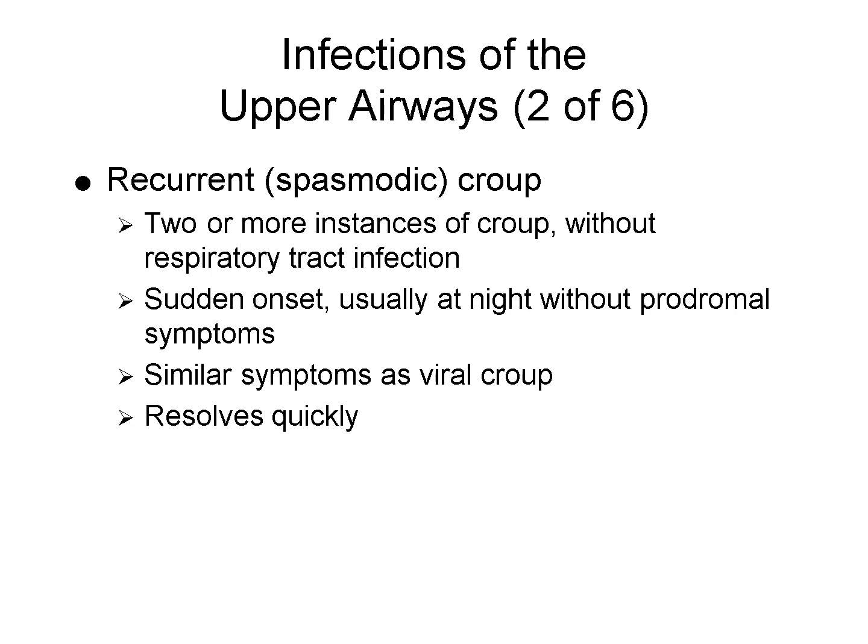Spasmodic croup is a recurrent form of croup that occurs without signs of infection. It typically appears suddenly at night and resolves just as quickly. Though the symptoms are similar to those of viral croup, including barking cough and stridor, there are no associated cold-like symptoms. It is thought to have an allergic or familial component.